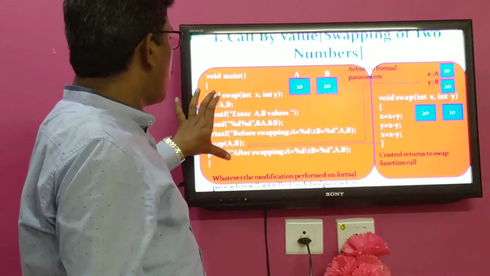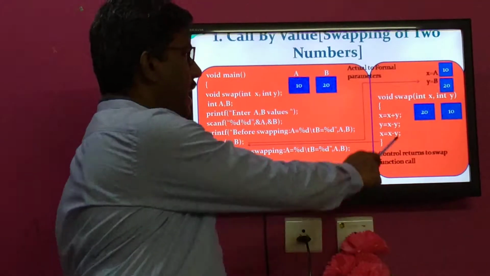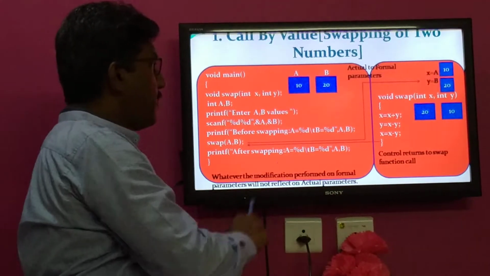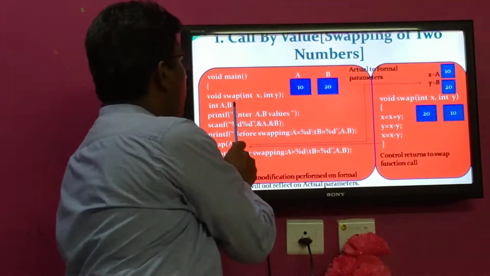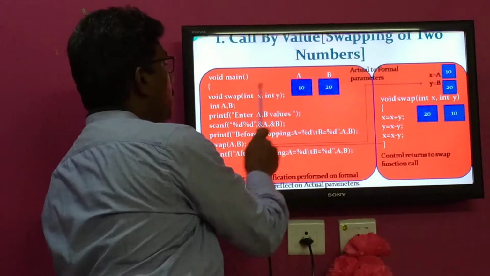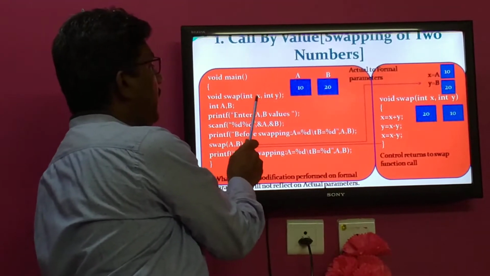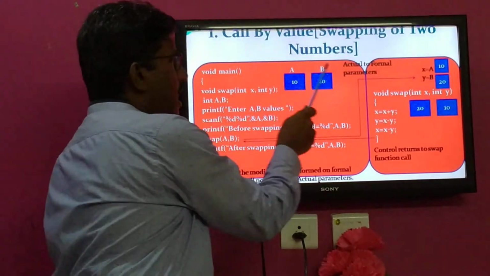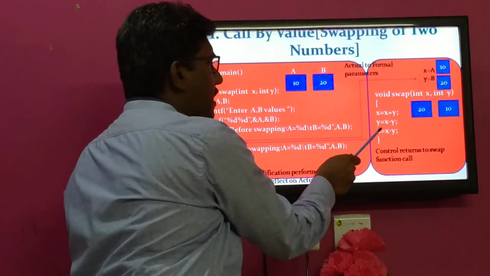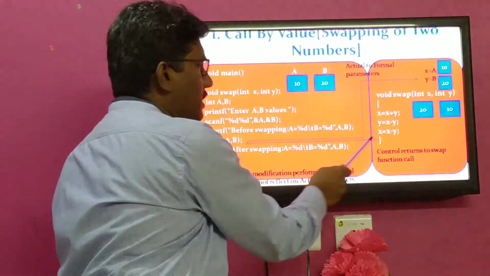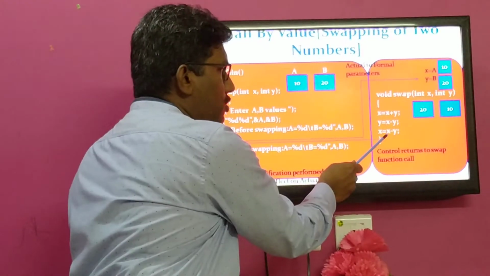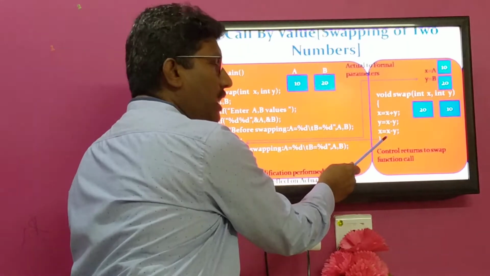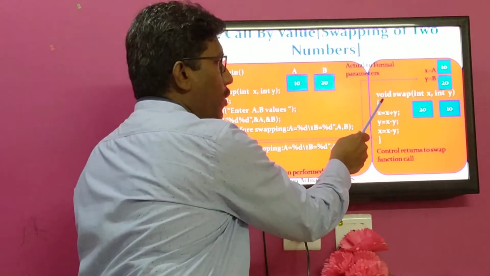The main function is called the calling function and the swap function is called the called function. Before defining this, we first informed the compiler about this function, that is, void swap int x comma int y. Why is void used as the return type over here? Because after performing the task, this will not return anything to the calling function, since there is no return statement. If there is no return statement, the function is not returning any value explicitly, only control. That's why void return type.